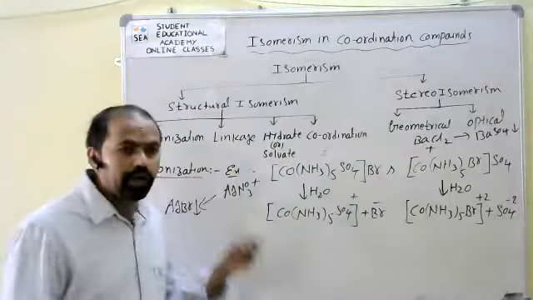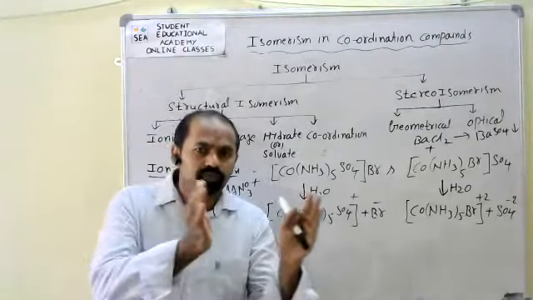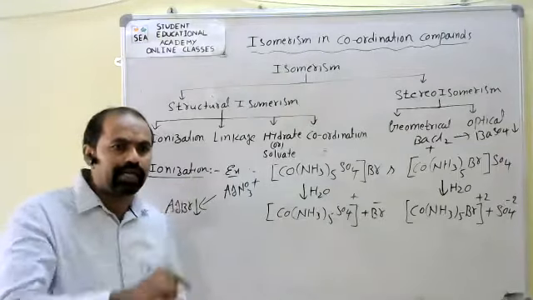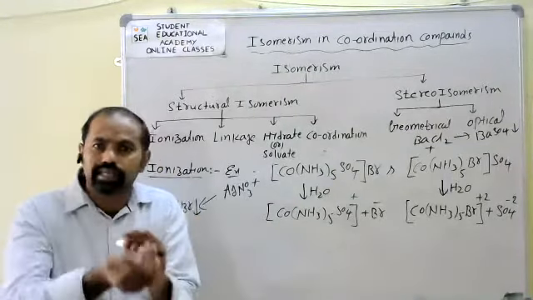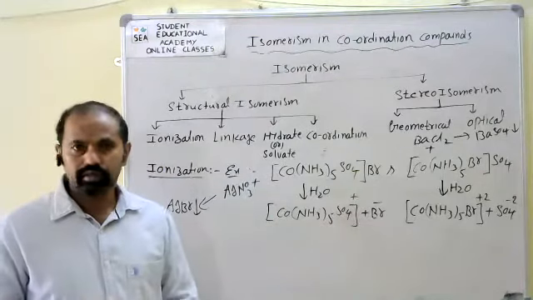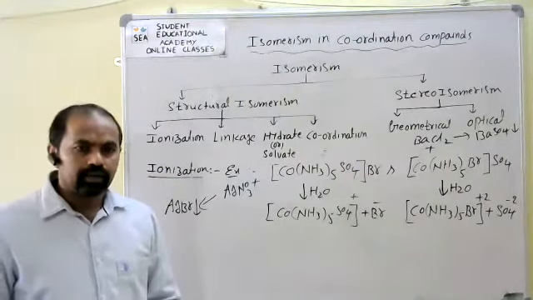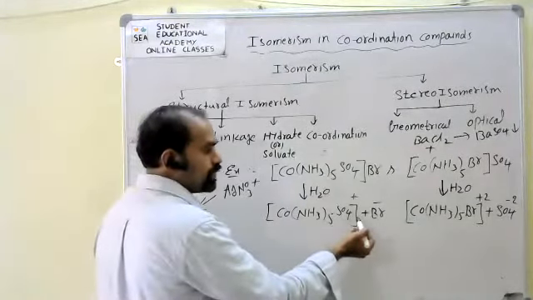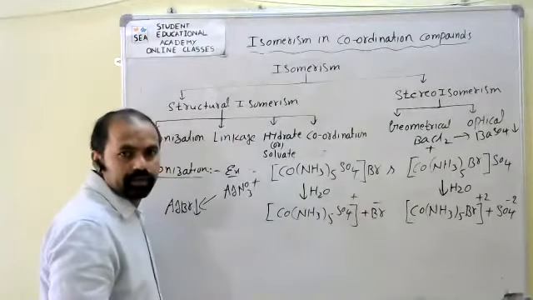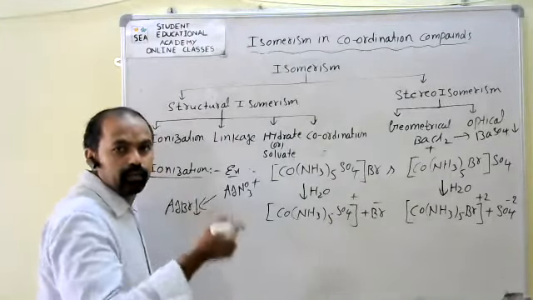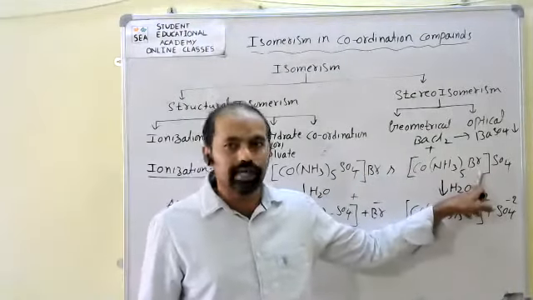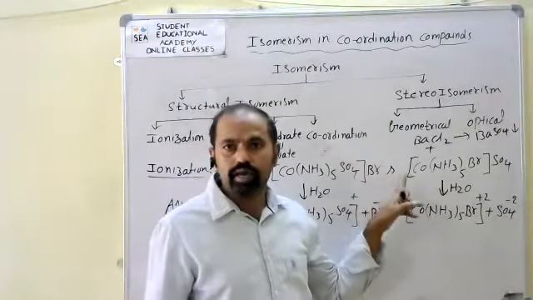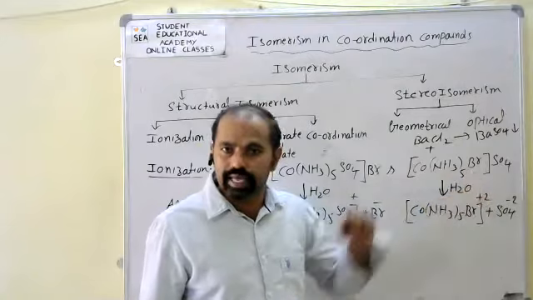Generally, ionization isomers are formed by interchanging the positions of ligands inside and outside the coordination sphere. Inside and outside, the ligands exchange their positions. Here the counterion bromine, in the second compound, behaves like a ligand.